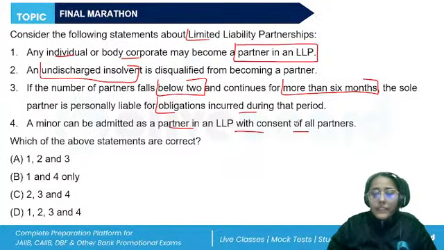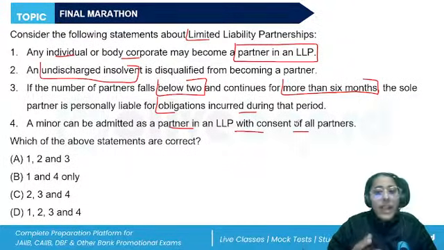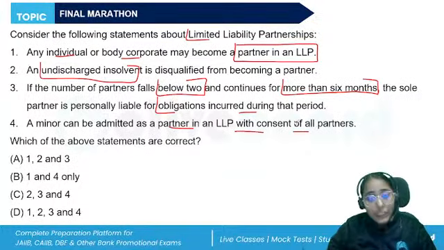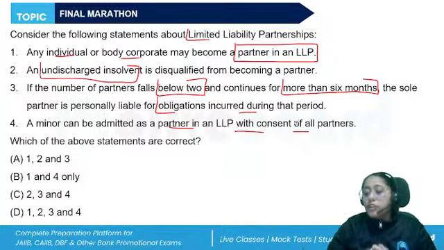In an LLP, there are partners. There's also a mandatory designated partner. Who can be a partner in the LLP? Any individual or body corporate can be a partner. But if they are found to be of unsound mind, or they are an undischarged insolvent, or they have applied to be adjudicated as an insolvent and the application is pending, then the individual is not capable of becoming a partner.